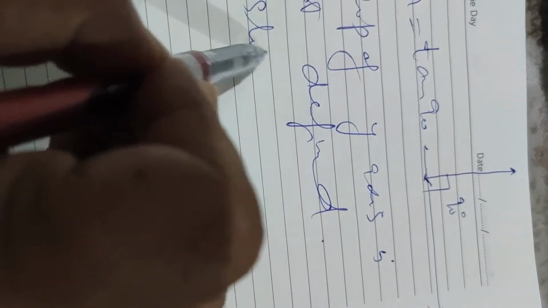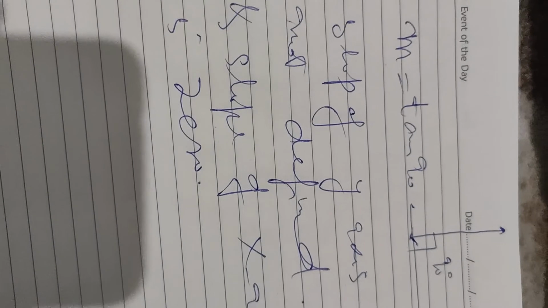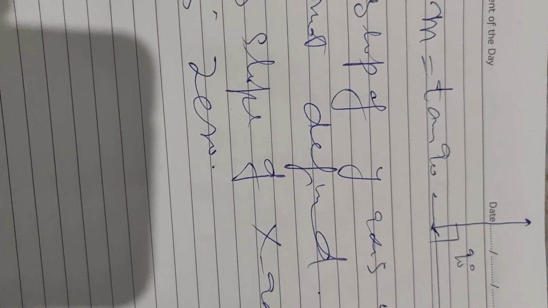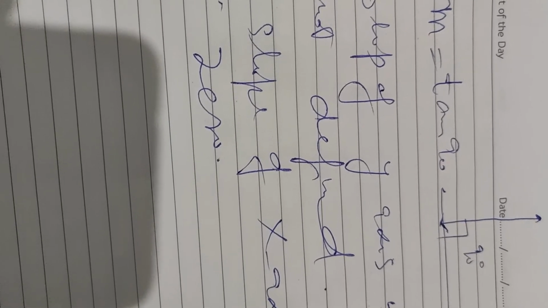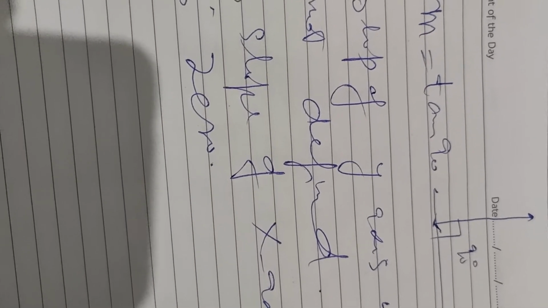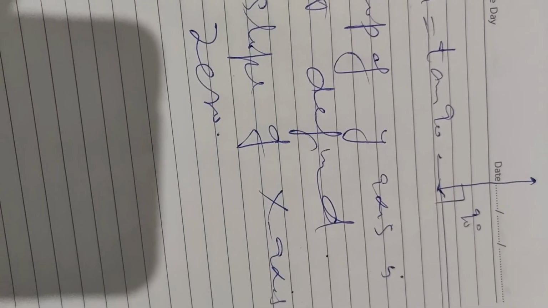Slope of y-axis is not defined, and slope of x-axis is 0. बिकॉज एक्स एक्सिस जो है, जो एक्स एक्सिस के साथ एंगल 0 बनाता है, तो इसका जो स्लोप होगा वो होगा tan 0, which will be equal to 0. So you have to remember that slope of x-axis is 0 and slope of y-axis is not defined.